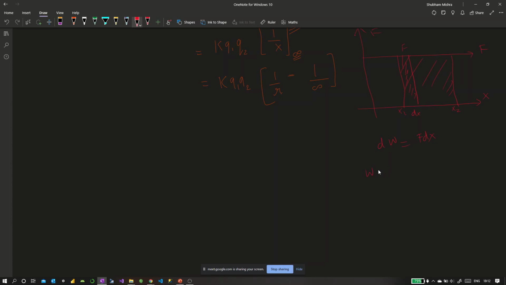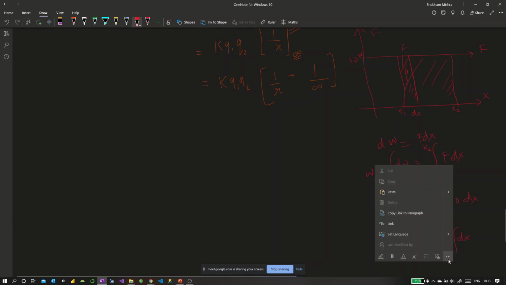Then if I want to find the complete total work, W total, it would be by using integration as a limit of sum. I'll do integration of dW, that would be integration of f dx. But from where to where? I'm taking from x1 to x2. Now, over this entire distance, I see that this f is constant. Let's say this is 10 Newton, and it's never changing. So it would become 10 dx from x1 to x2. There is a concept in integration that a constant can be taken outside. So I can take 10 outside, it becomes an integration of only dx from x1 to x2, okay?